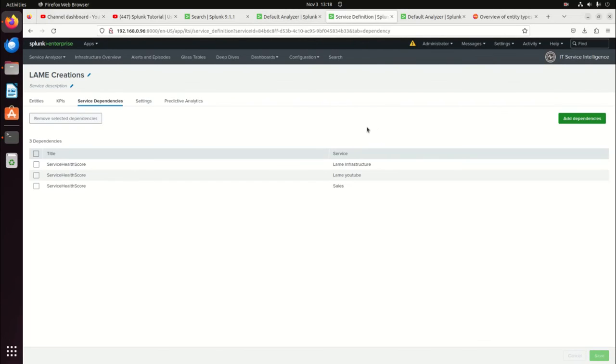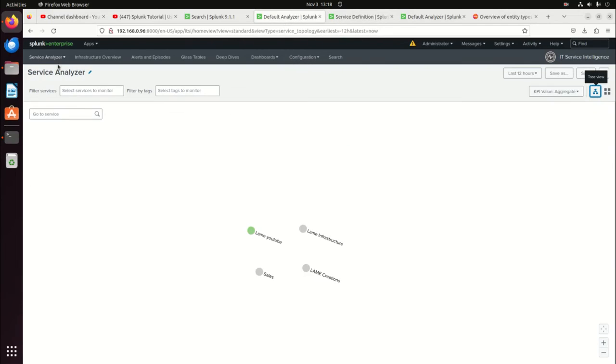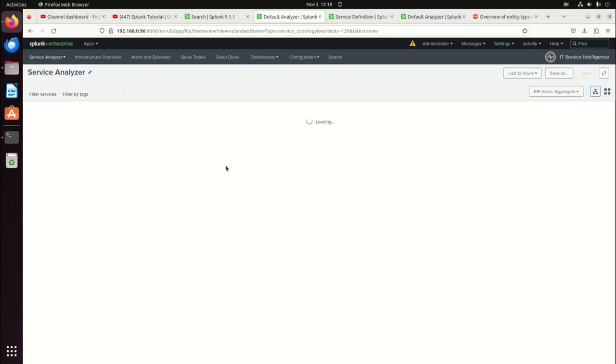I'm going to give it a second because it's going to take a minute for it to propagate so the default analyzer gets it. But if I come back to my default analyzer and I refresh this page, now it's done the hierarchical view. I can see that sales, lame YouTube, lame infrastructure are responsible for contributing to the lame creations.